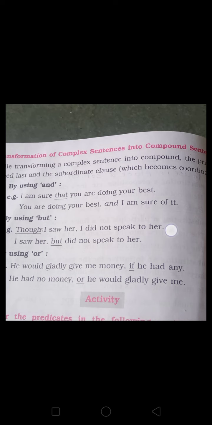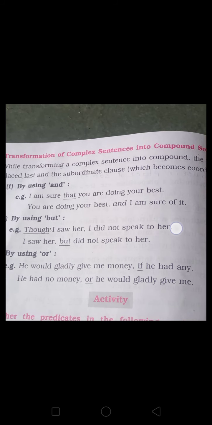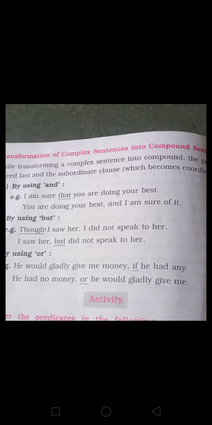Then using or: he would gladly give me money if he had any. He had no money or he would gladly give me. Remove if, and he had any, the subordinate clause, changes into a principal clause. He had no money, or he would gladly give me. It remains the same.